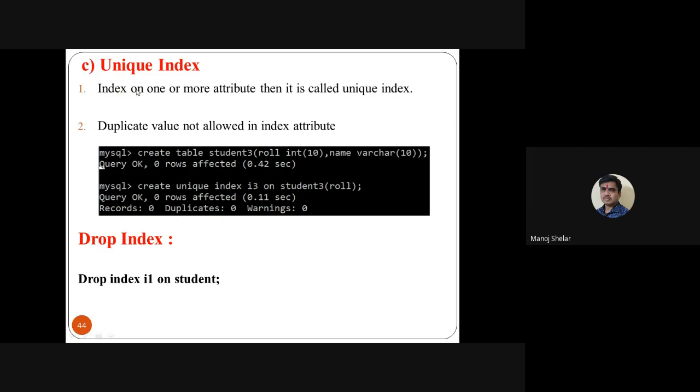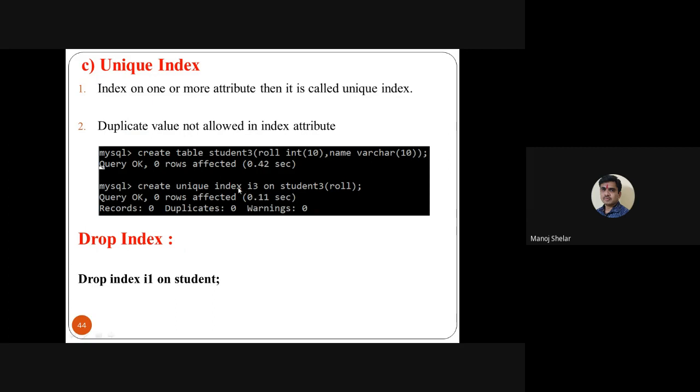The third type of index is the unique index. An index on one or more attributes is called a unique index. Duplicate values are not allowed in the index attribute. For example, take a student3 table with roll number and name as attributes. Then create unique index I3 on student3 on roll number. So roll number is a unique index, and duplicate values are not allowed in I3.